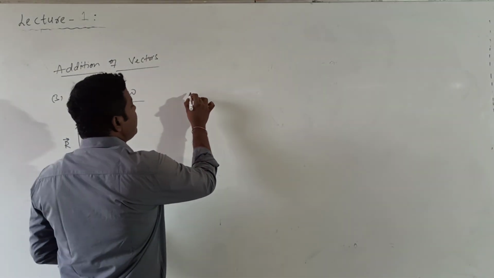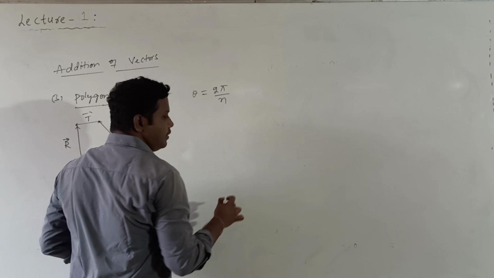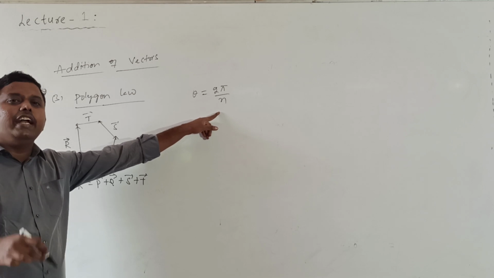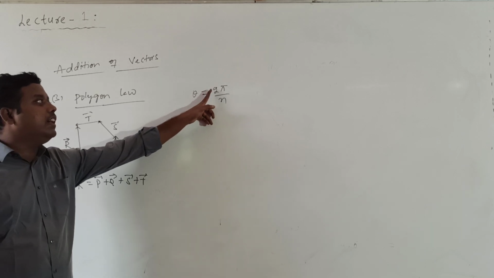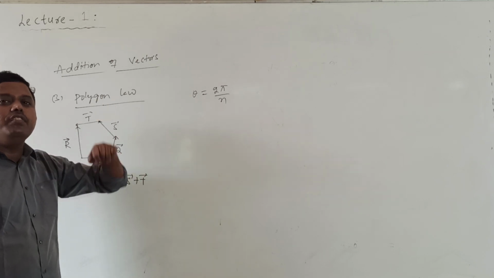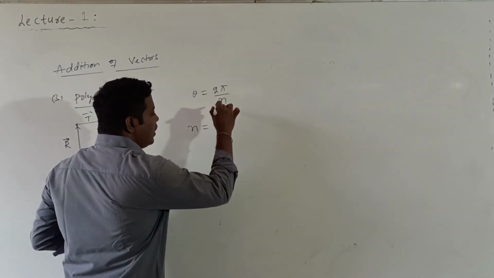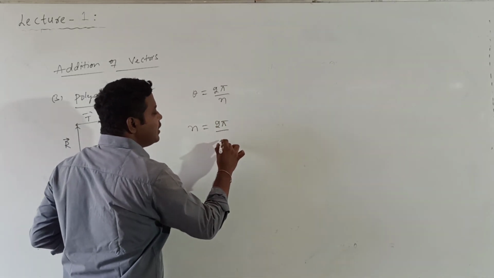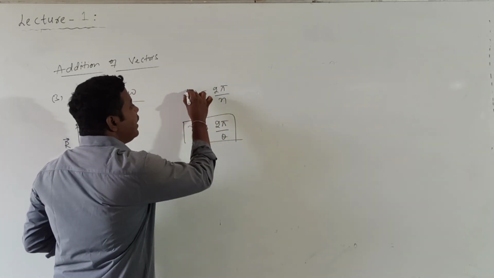When the resultant force value is 0, what is the angle between the adjacent forces? It is given by 2 pi by n. When n number of forces are represented by sides of a polygon such that the angle between the adjacent forces is theta equal to 2 pi by n, and all forces are taken in the same order, the resultant force value will be equal to 0. How many forces are required to keep the body in equilibrium if they are represented by sides of a polygon such that the angle between the adjacent sides is theta? So the n value will be given by 2 pi by theta.